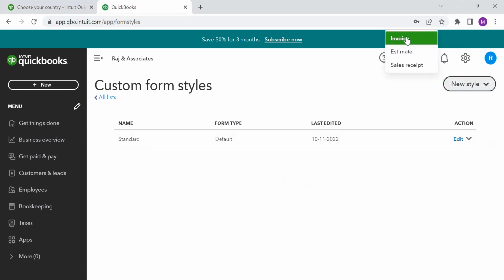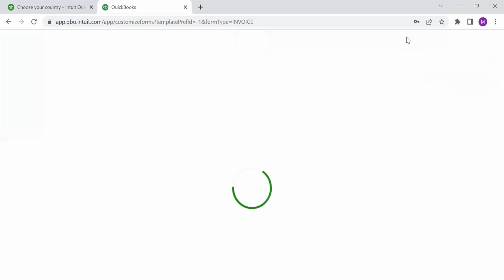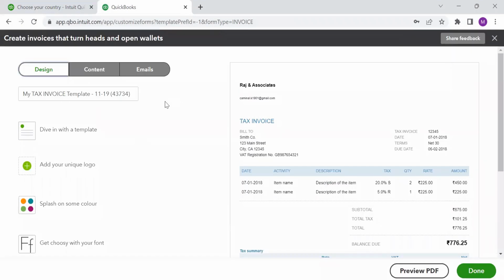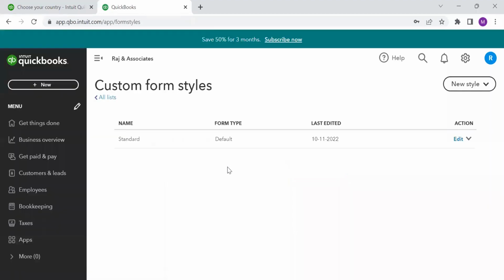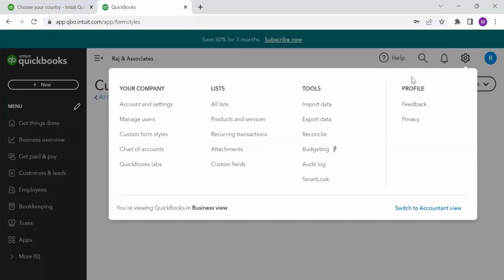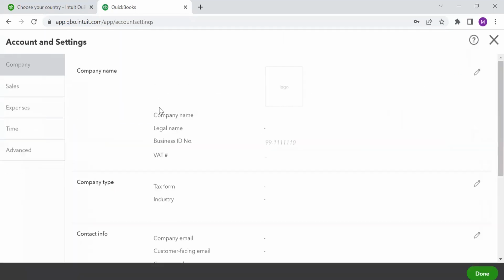So if I click on invoice, this invoice will allow me to save or change all the details, content, email, design according to my requirement. And I can change it accordingly. So in this way, I could have several invoice patterns or styles, and I can keep them ready here. Now, this was the first thing which we were discussing in accounting and setting.